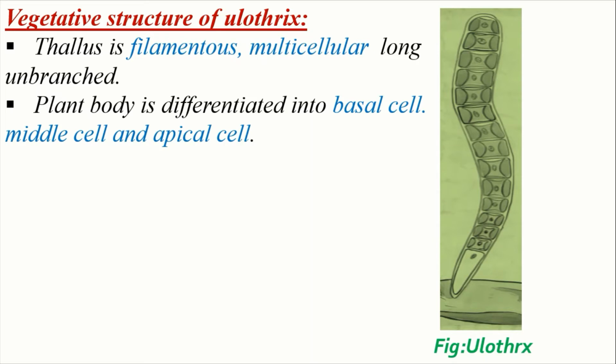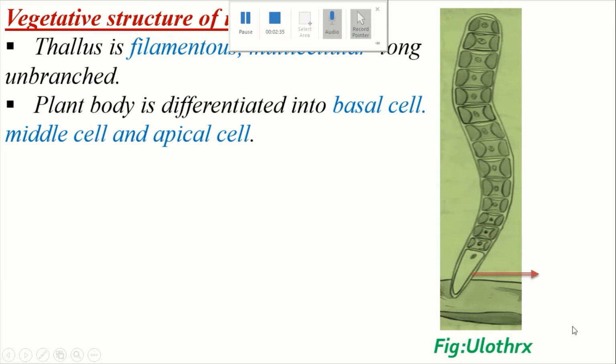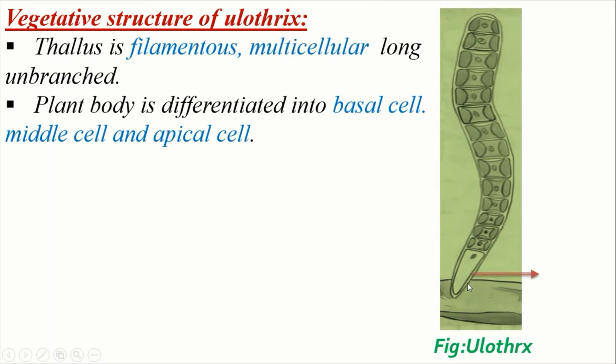Basal cells are colorless, long and remain attached to the substratum. Here in the figure, this one is a basal cell, long and colorless. In the basal cell there is no chloroplast. The basal cell is also called holdfast.